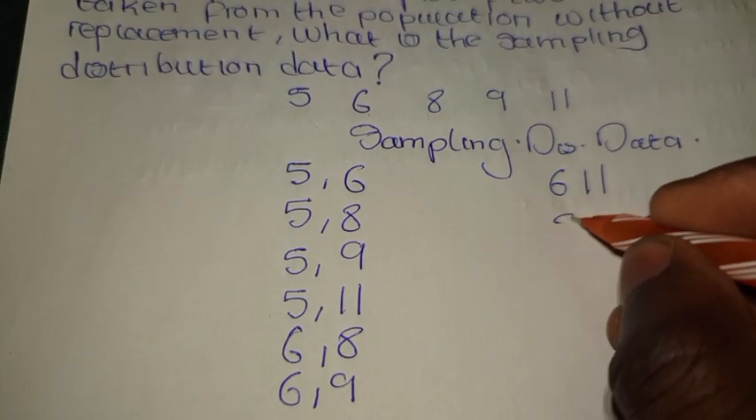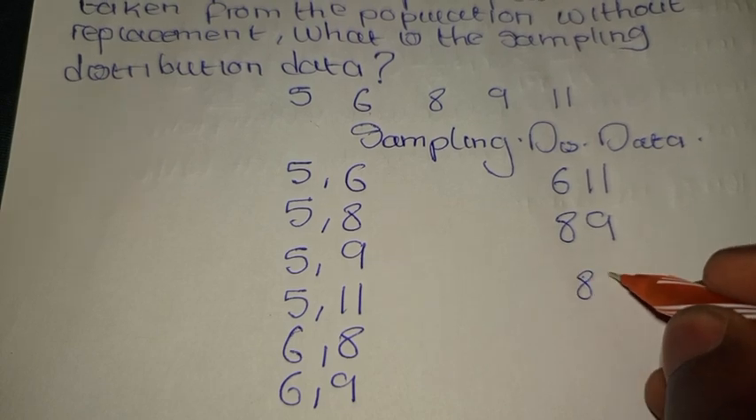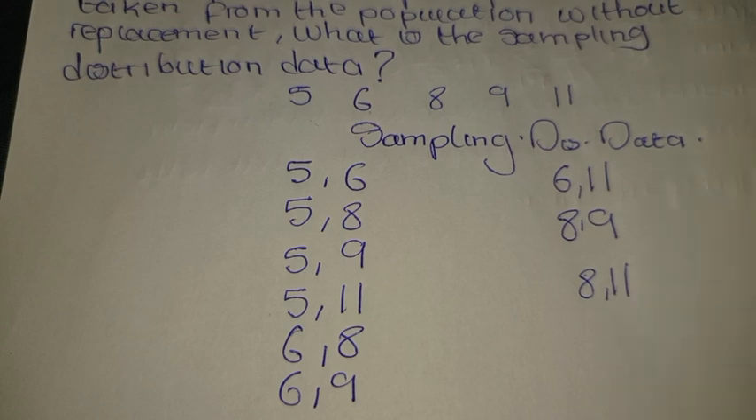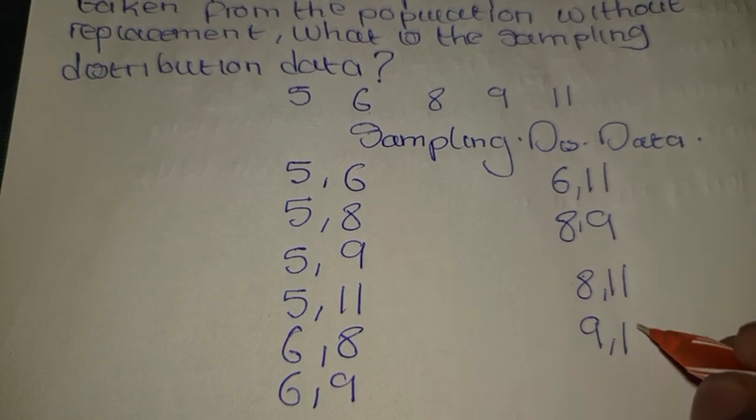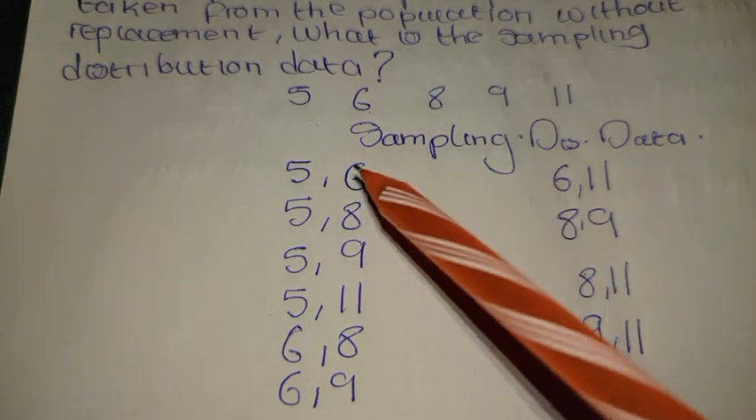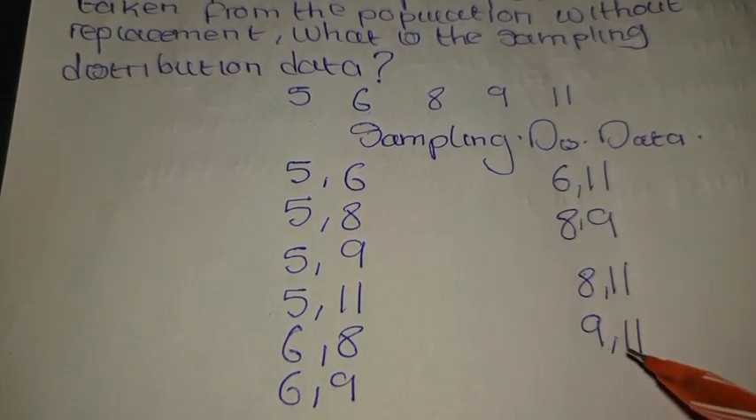For Amos, we have 8, 9, 8, 11. Let us put commas in between. So we are done with that of Amos. We can go to Mainga. For Mainga, you have 9, 11. So let us count the sampling distributions that we have: 1, 2, 3, 4, 5, 6, 7, 8, 9, 10.